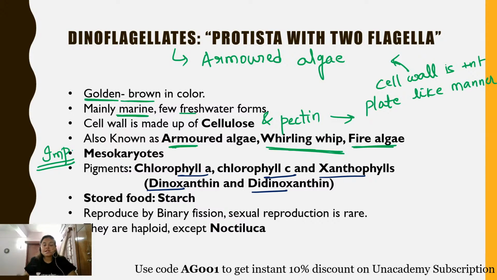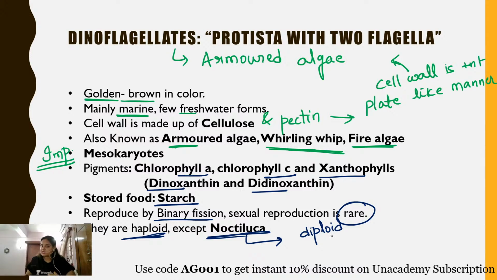Okay students, talking about the stored food, stored food is starch, and they mainly reproduce by binary fission. Sexual reproduction is quite rare in dinoflagellates, and they are mostly haploid. That means they undergo zygotic meiosis if sexual reproduction does take place. Except Noctiluca. Why? Because Noctiluca has certain exceptions. First of all, it is diploid in nature.